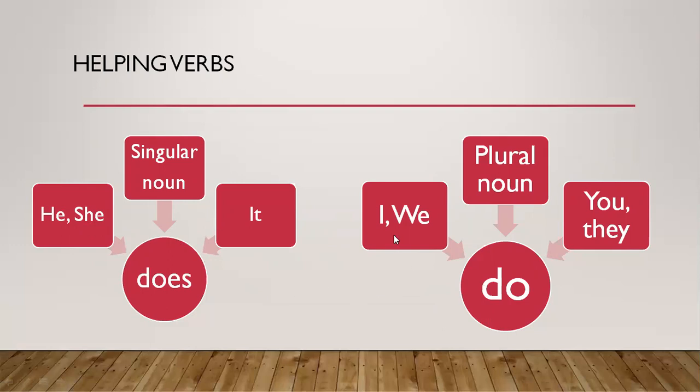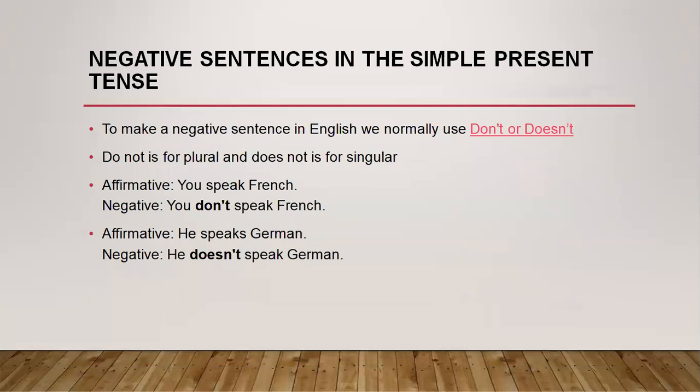And for I, we, and more than one noun, or we can say plural noun, or two or three names, and you and they, we use do. So keep it in your mind, there are two helping verbs of present tense that are do and does. And here is the usage of these. Okay, coming towards the next.